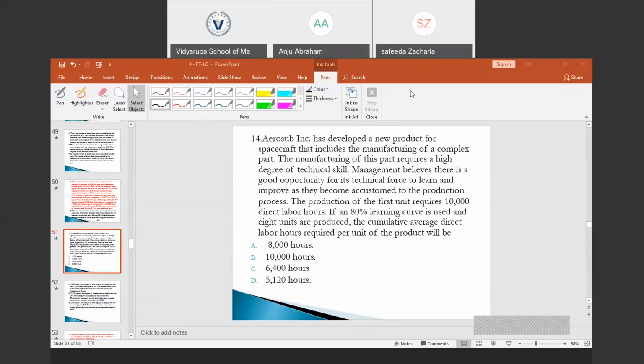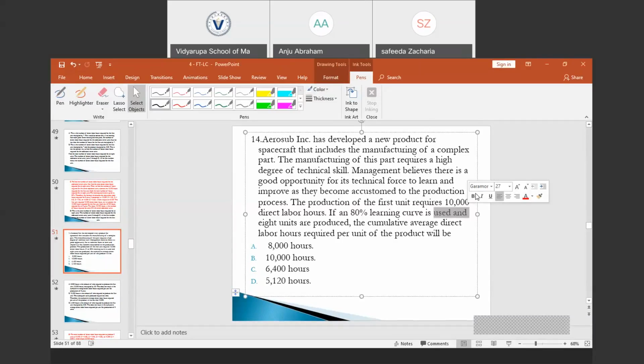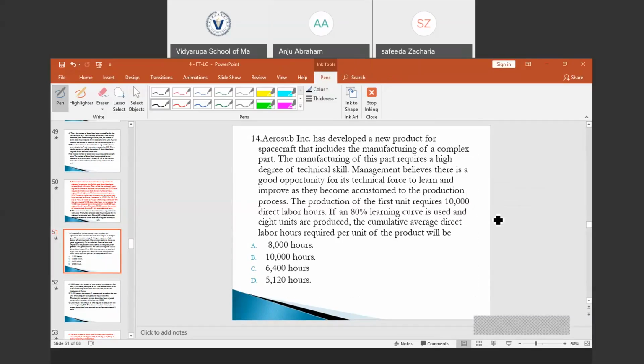So the next question is, Aerosub Incorporated has developed a new product for spacecraft that includes the manufacturing of a complex part. The manufacturing of this part requires a high degree of technical skill. Management believes there is a good opportunity for its technical force to learn and improve as they become accustomed to the production process. The production of the first unit requires 10,000 direct labor hours.